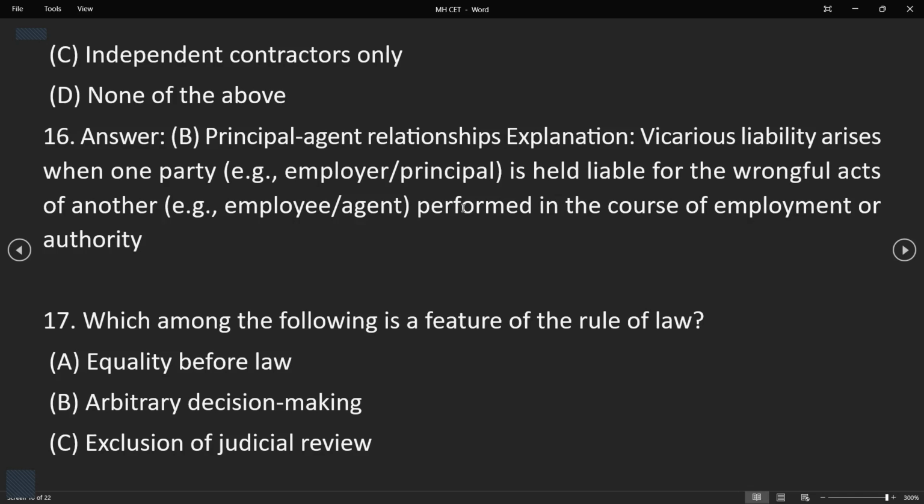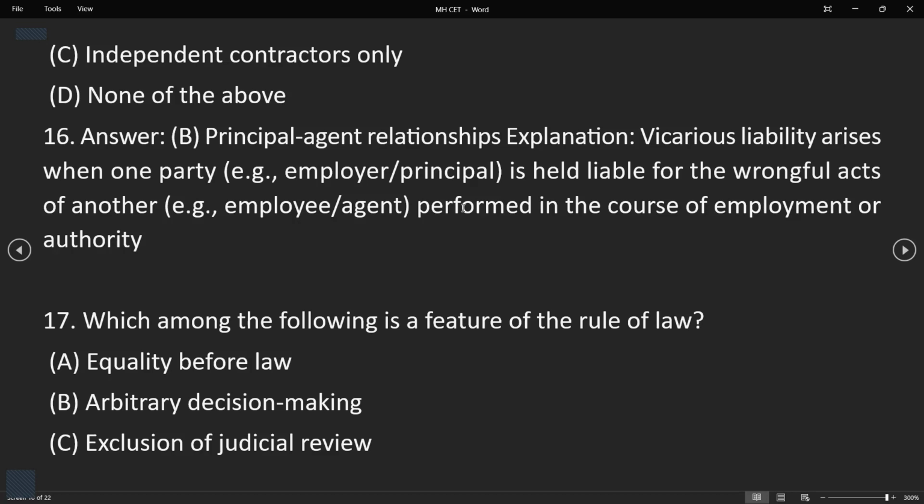That is the principal-agent relationship, which is what vicarious liability is all about. So if your servant or your agent or your employee does something wrong while under your authority, like someone working with you from 9 to 6, then for the things he or she performs while working with you, you are responsible. That is what vicarious liability is in simple terms.